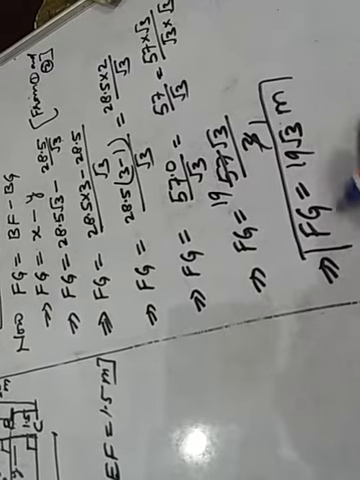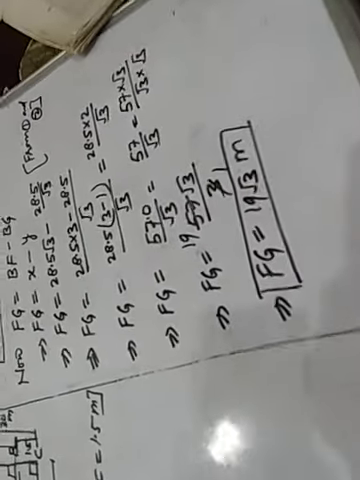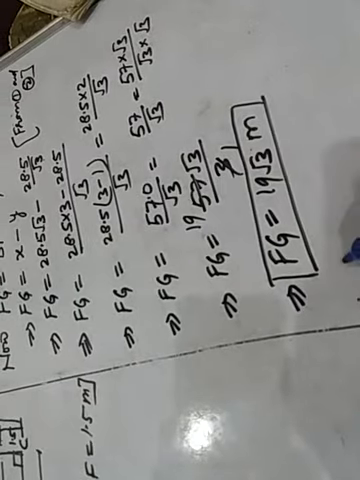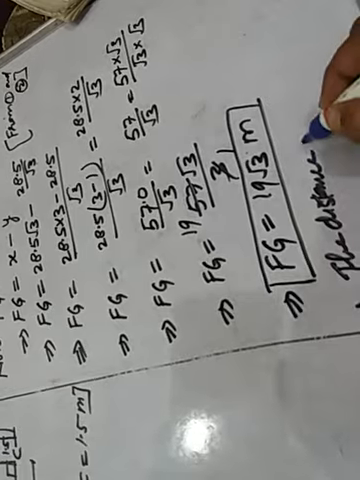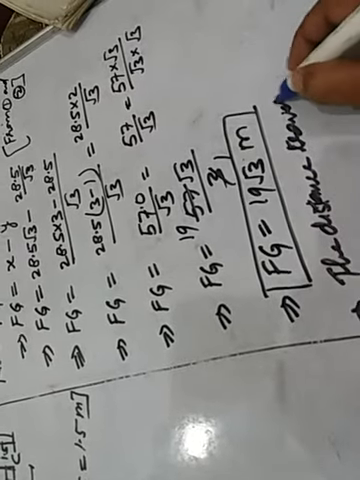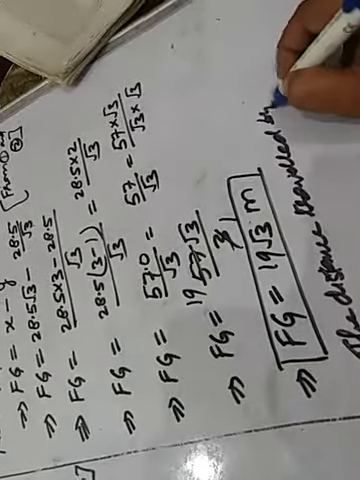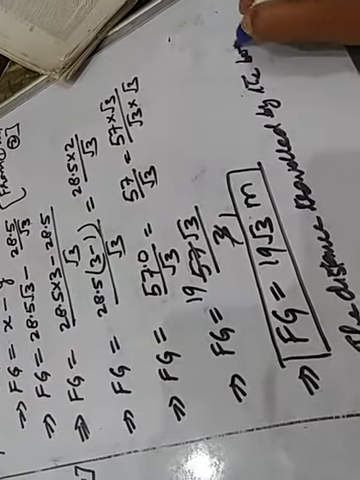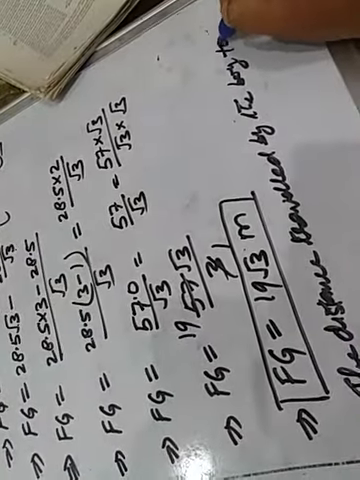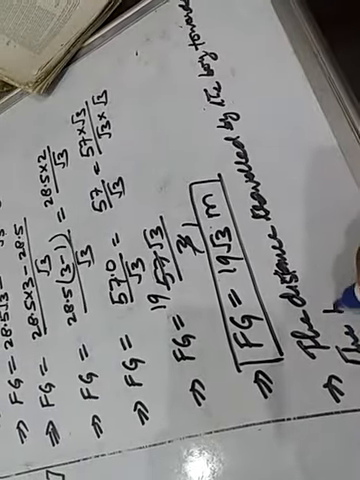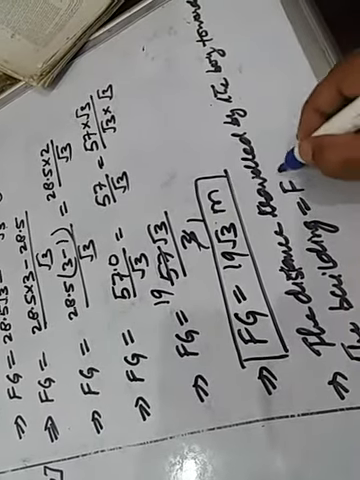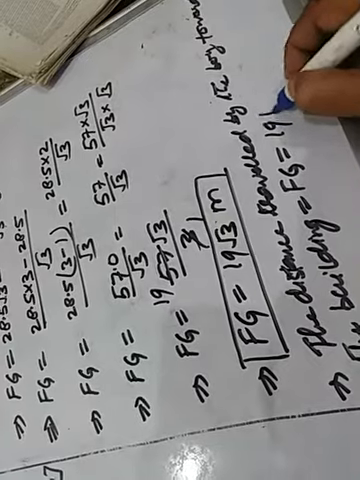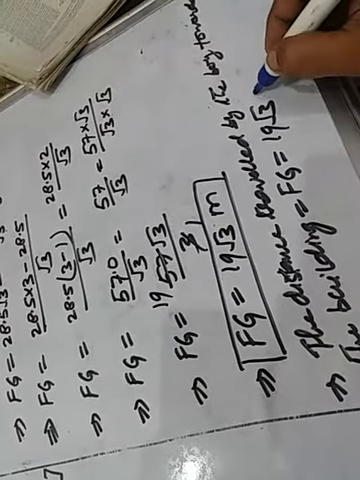So what is FG? The distance traveled by the boy towards the building is equal to FG, equal to 19 under root 3 meter.